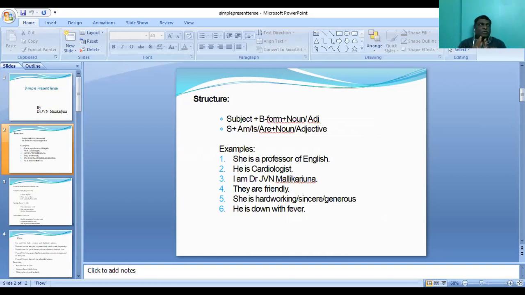So in simple present tense, we can also use be form followed by a noun to give information, and we can use an adjective to give the description of the person that you are talking about. Suppose you are talking about you. I'm very sincere, I'm serious, I'm friendly, I'm social, and like any other adjective you can use. I'm very courageous, he is timid. Like this, you can use any kind of adjective in order to describe.